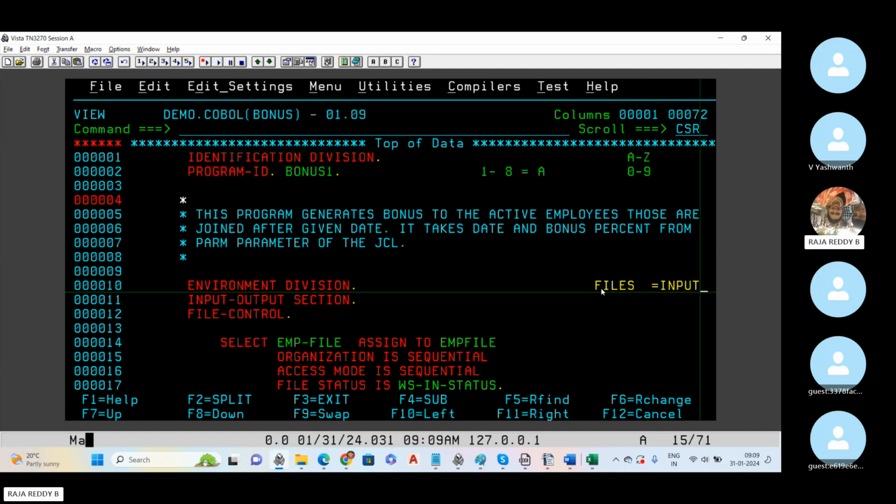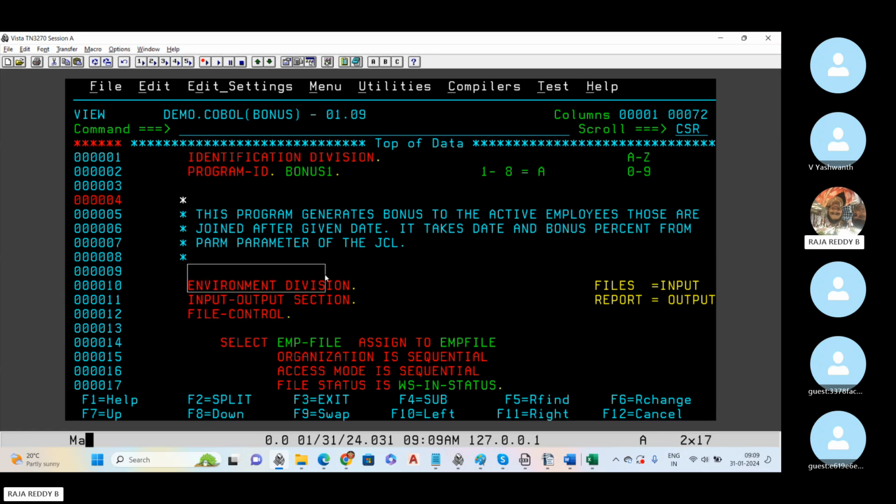Let's say I'm working on a banking project. Every day I get all the new banking customers and their transaction information in a file. That is called the input file. Using that input file, I'm going to generate a report. The report is also a file, so this is called my output file. So one is my input, and the report I generate is the output.